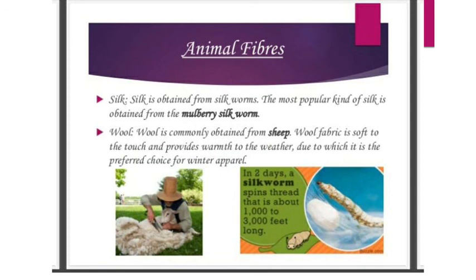They maintain the temperature: they don't let the outside temperature enter our body, and they don't let the temperature of our body go outside, so they provide warmth to our body. That is why they are preferred in the winter season.